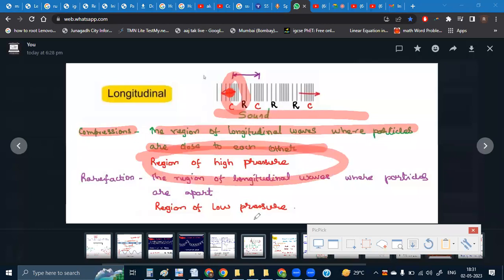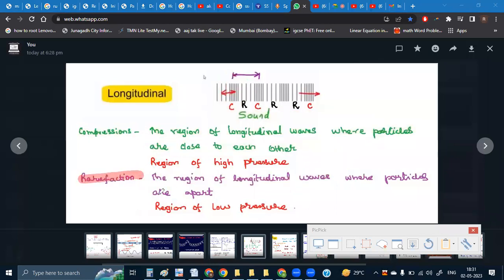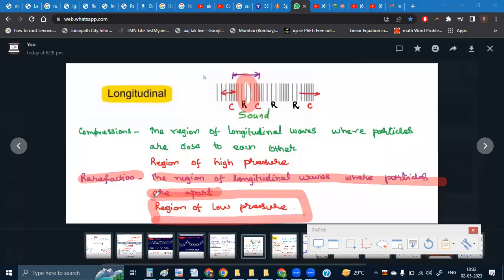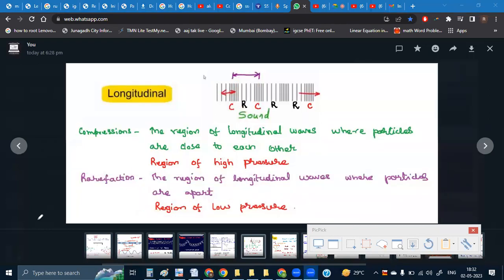The next part, rarefaction, is the opposite of this, the region where the particles are apart. This is the region of longitudinal waves where the particles are apart, and if it is traveling through the air, then this is going to be the region of low pressure. These are some basic definitions that are involved for longitudinal waves.